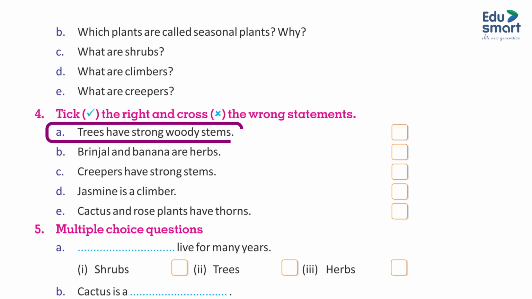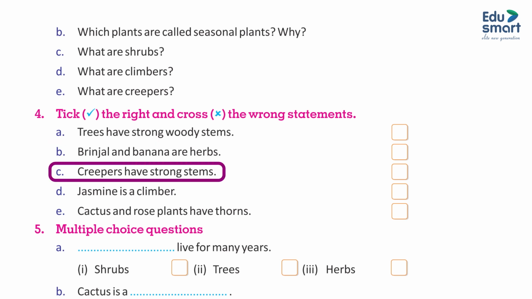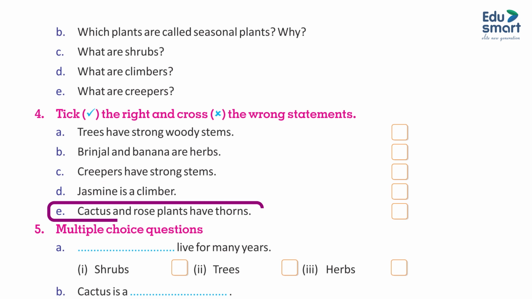4. Tick the right and cross the wrong statements. A. Trees have strong woody stems. B. Brinjal and banana are herbs. C. Creepers have a strong smell. D. Jasmine is a climber. E. Cactus and rose plants have thorns.